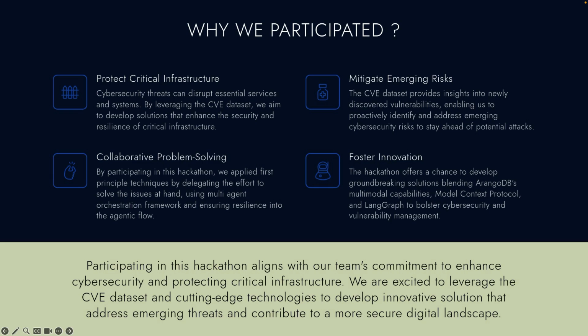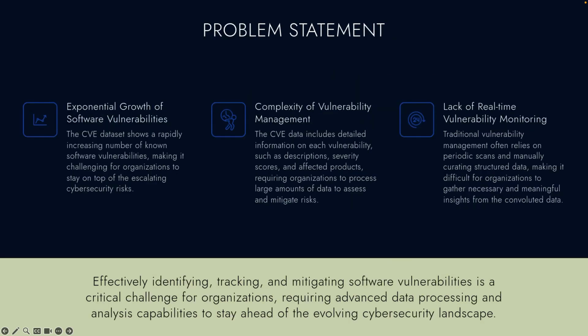cybersecurity intelligence. Coming to the problem statement, the cybersecurity industry faces three major challenges that must be addressed. The CVE dataset has grown to over 145K vulnerabilities, and security teams still struggle to keep up.